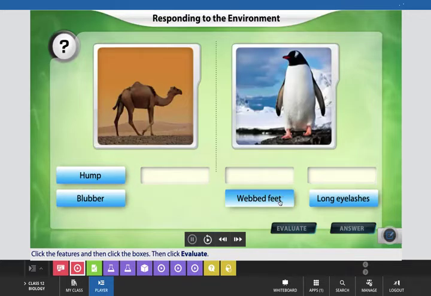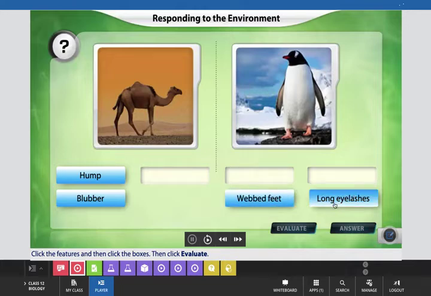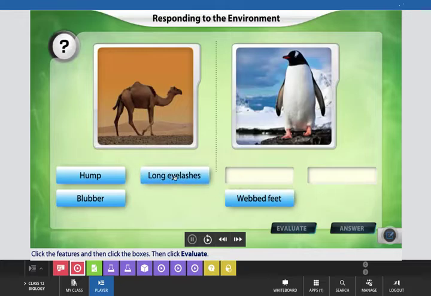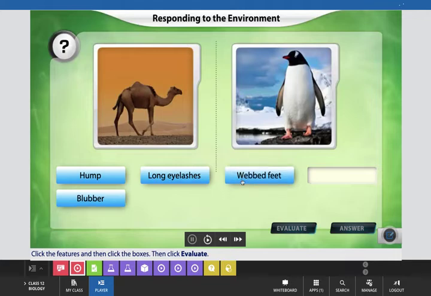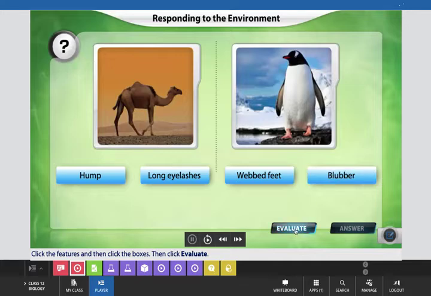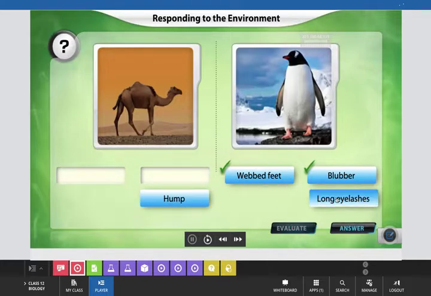And another characteristic feature related to camel adaptation is long eyelashes, and webbed feet is the adaptation in this penguin. Now we will evaluate our answers. Not really. Try again. Okay, now start again.